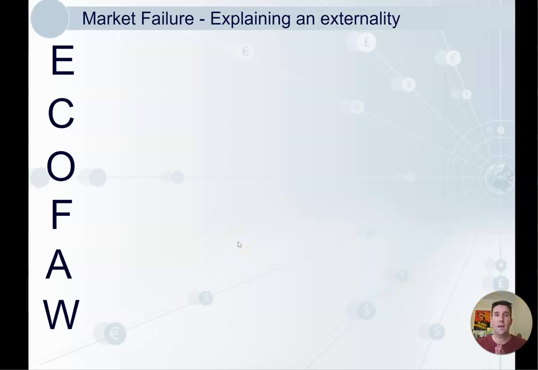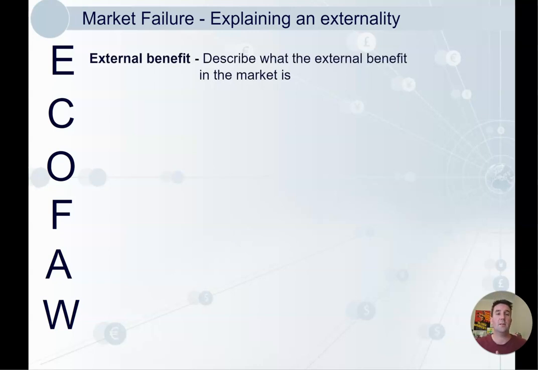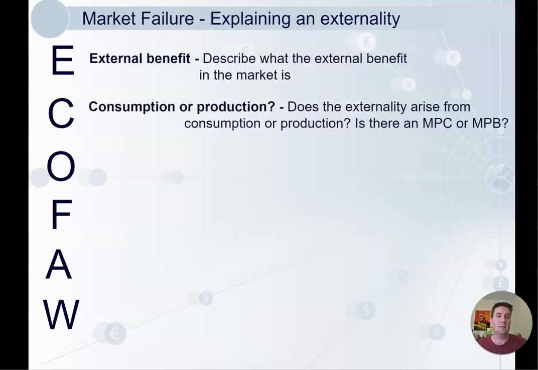Now we're going to go through this again, explaining an externality. It's pretty much the same as what we did in the negative externalities video. So firstly, we look at the external benefit, describe what the external benefit in the market is. Then, is it consumption or production? So does the externality arise from consuming something like education or producing something like training? So that tells us whether there is an MPC curve or an MPB curve.